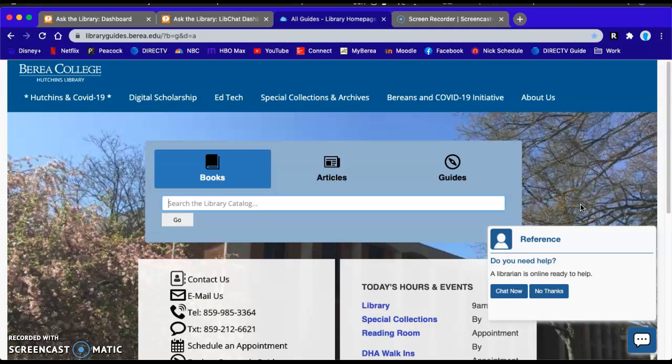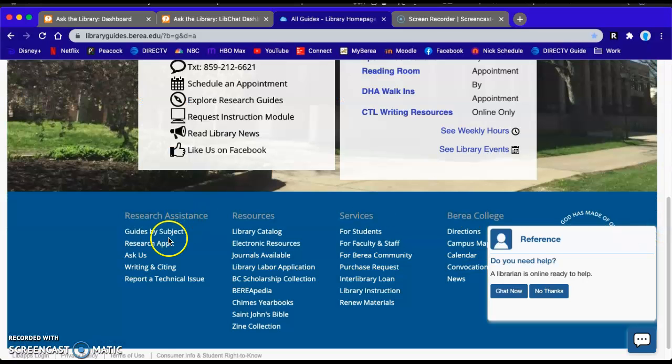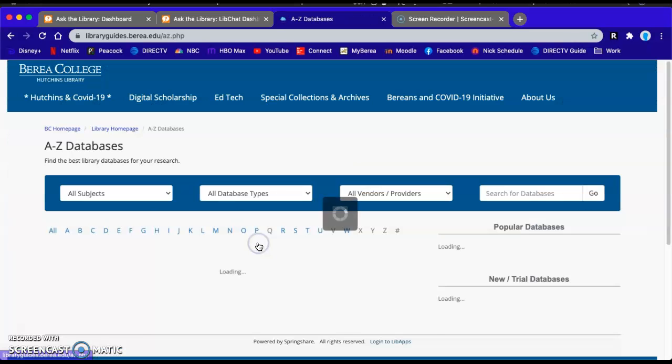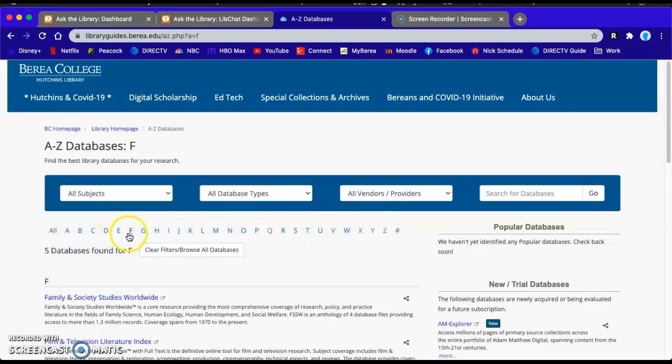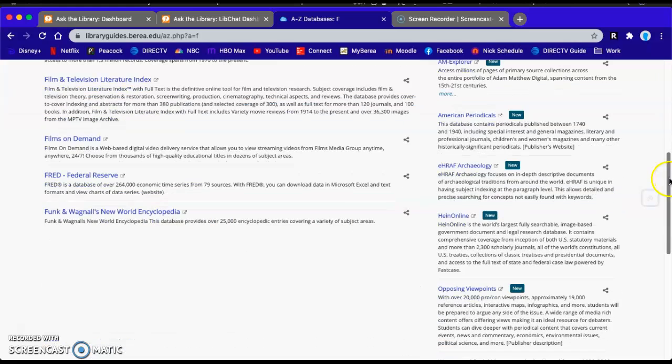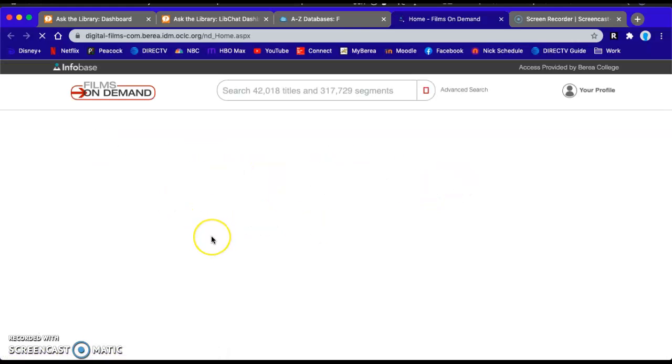So to access Films on Demand, you'll go to our library homepage, and then scroll to the bottom, and under resources you will click electronic resources. From there you'll go to our alphabetical list and then click F, and then go down and click Films on Demand.